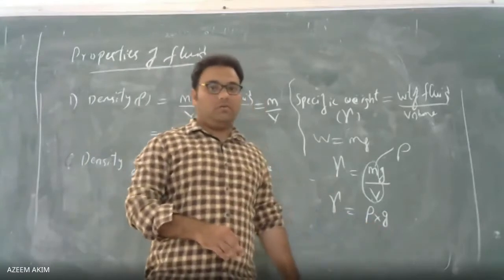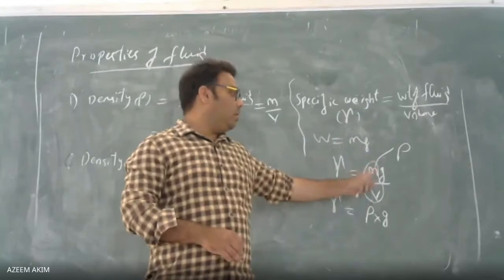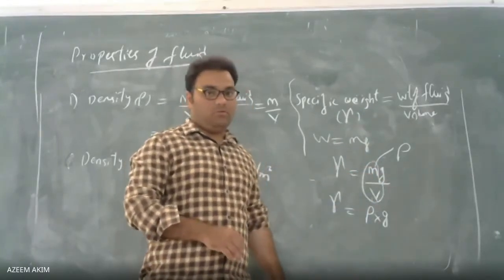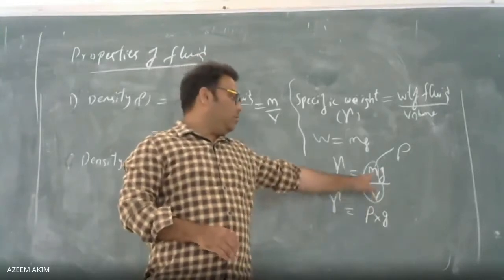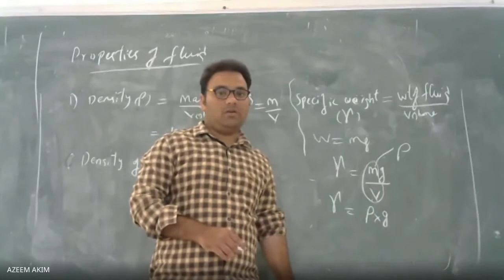This will be useful while doing the problems. So specific weight is simply the weight of the fluid by volume of the fluid. I am converting into mg, that is W, weight. So mg by V equals simply rho into g. Gamma equals rho into g. This is the thing we have to see.